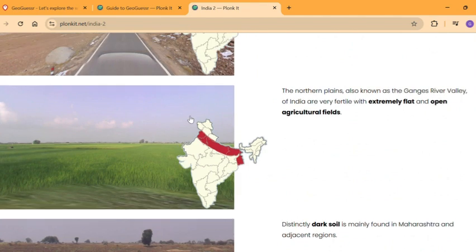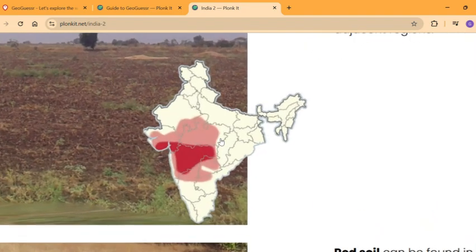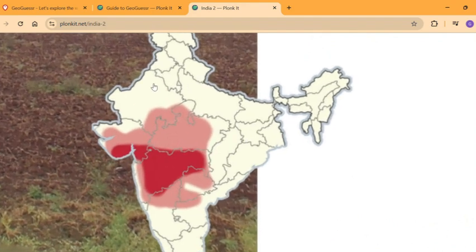The northern plains, yeah, I guess that's easy, but then dark soil. So the soil thing, you listen to this carefully, because most GeoGuessr rounds get in this area of India. I have already played a lot of GeoGuessr India already, and most of the time it's in this part of India.